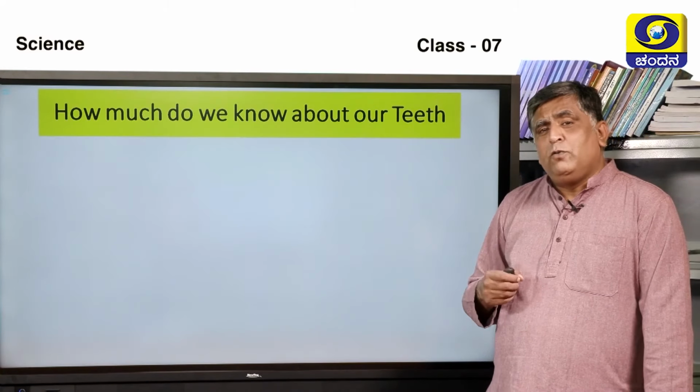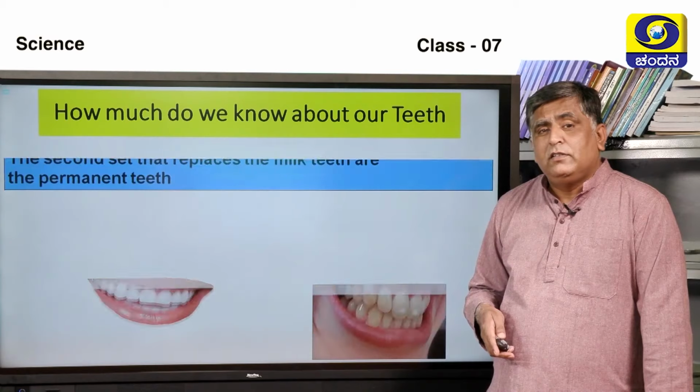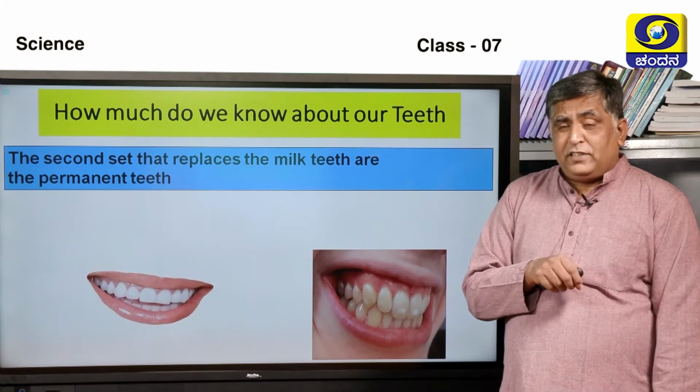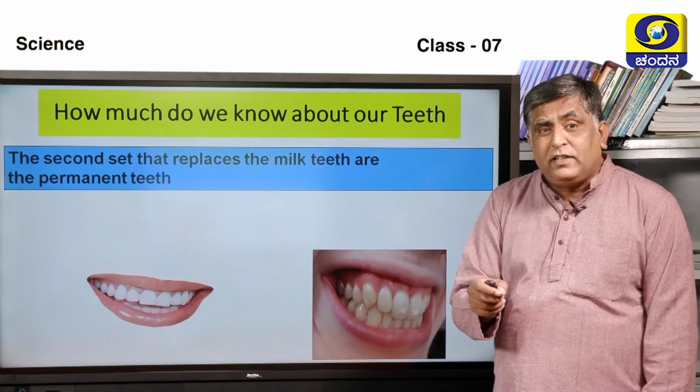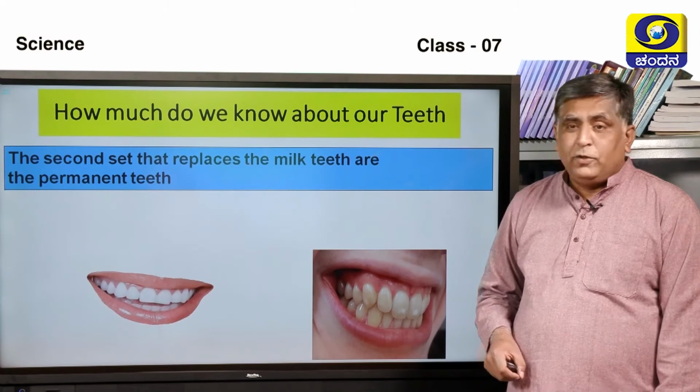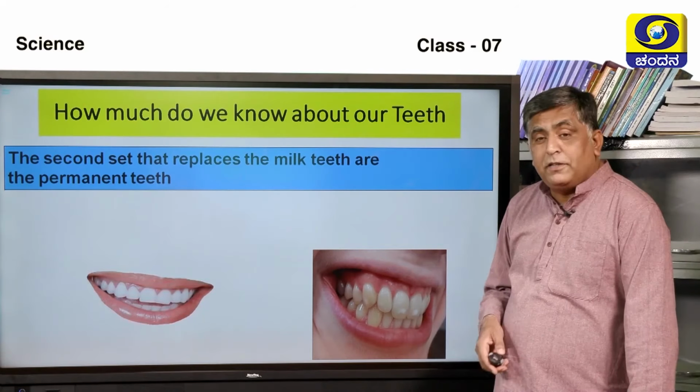So, how much do we know about our teeth? The second set of teeth, which replaces the milk teeth, are called permanent teeth. They are grown after the milk teeth. So, the second set that replaces the milk teeth are called permanent teeth. You can see in the picture, these are all permanent teeth.